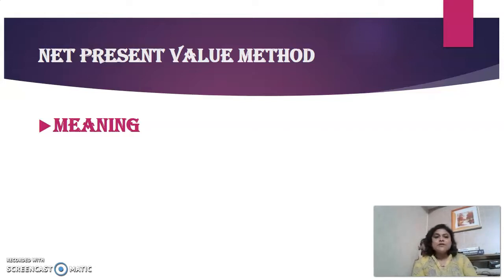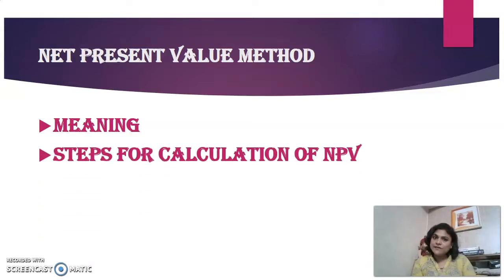Now there are usually three different steps involved in calculating the net present value. The first step is to consider the cost of capital, the total capital that we are incurring, or the cash outflow, and what discounting rate we have to consider. Then we have to see how much is the total cash inflows.